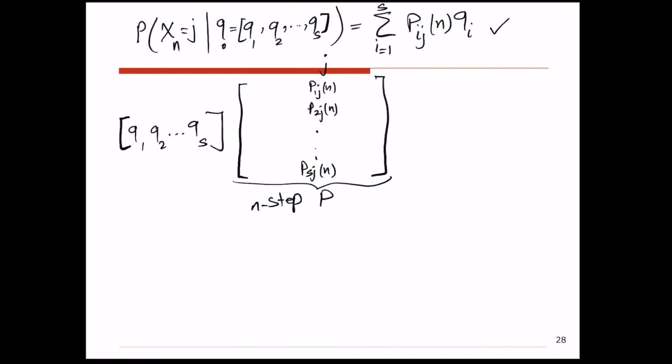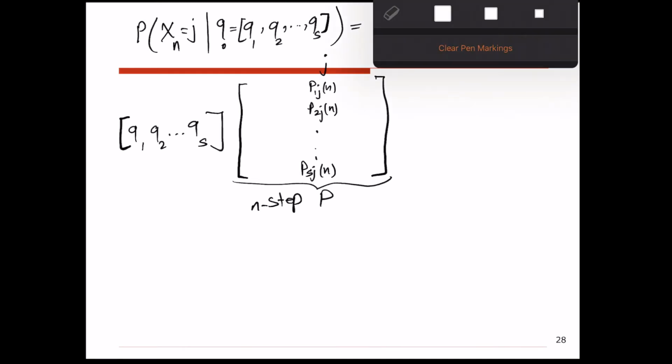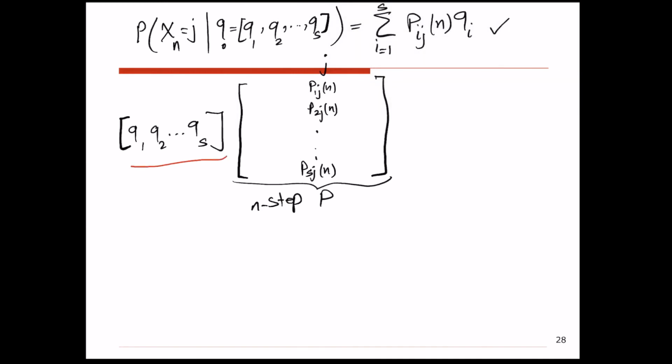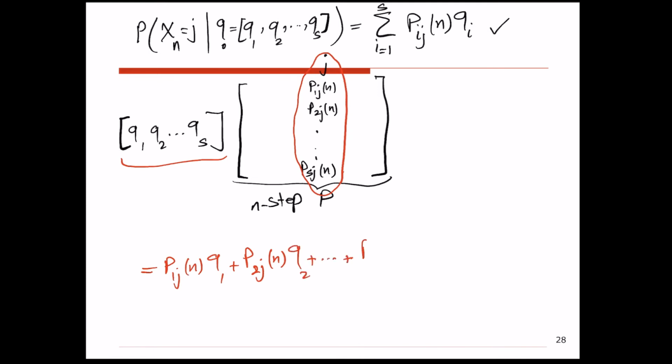So now let's multiply the vector q by the jth column of the n-step transition probability matrix P. And let's see what we get. What we get is p_1j^(n) multiplied by q1 plus p_2j^(n) multiplied by q2, all the way to p_sj^(n) multiplied by qs.